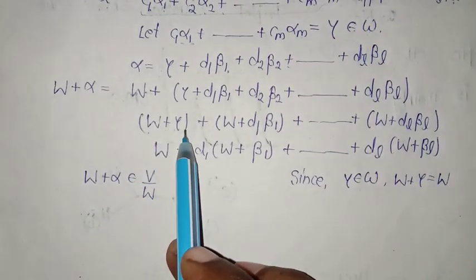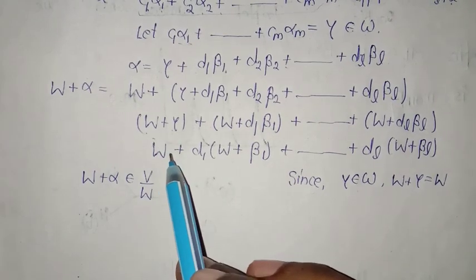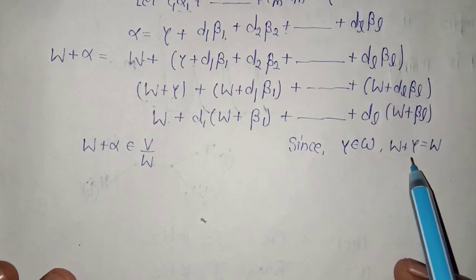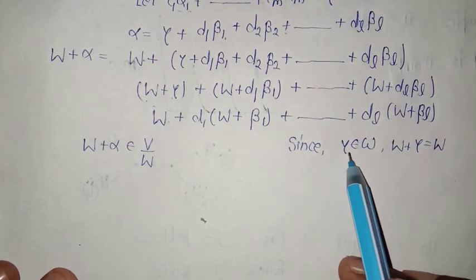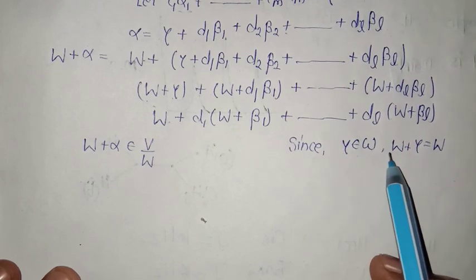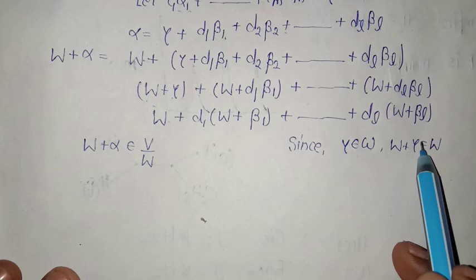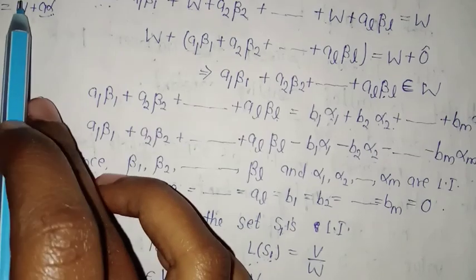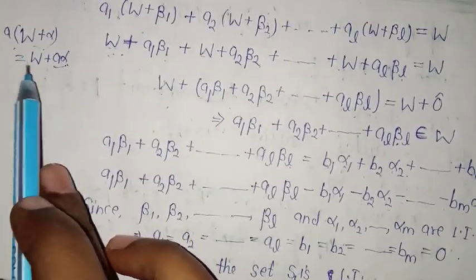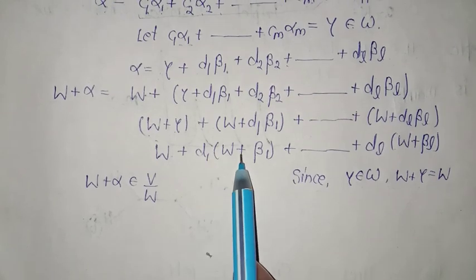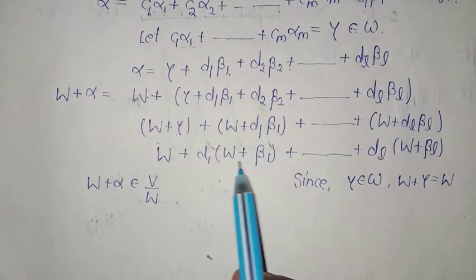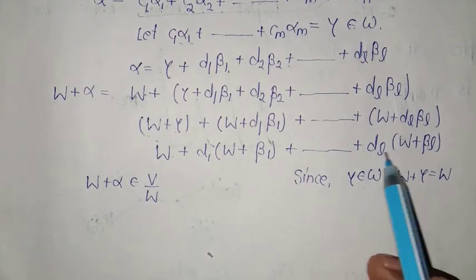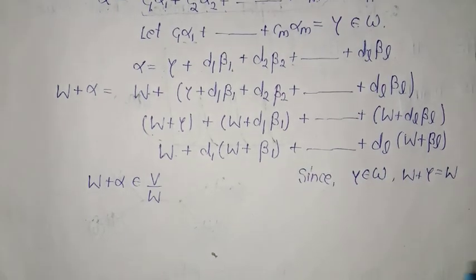W plus gamma becomes W in the next step, because gamma belongs to W, and this is called the absorption property. Since W is a subspace and gamma belongs to W, W plus gamma will again be W. That's why I write it as W. The other elements are written using the property that the scalar comes out and the remaining element is inside the bracket, that is D1 into W plus beta 1, and so on, DL into W plus beta L. I have just repeated the process for each element.